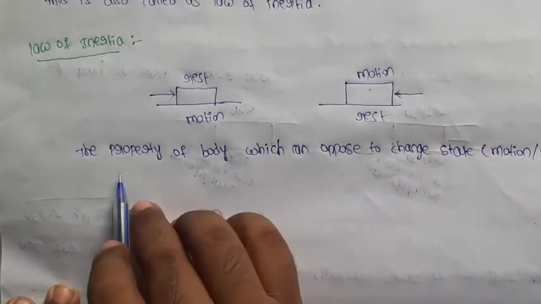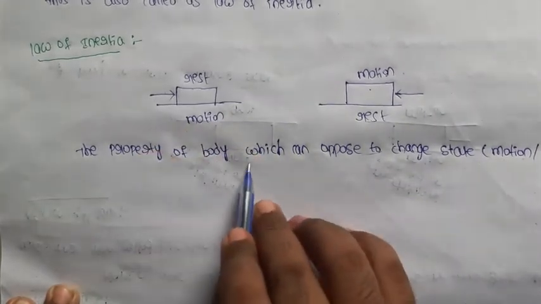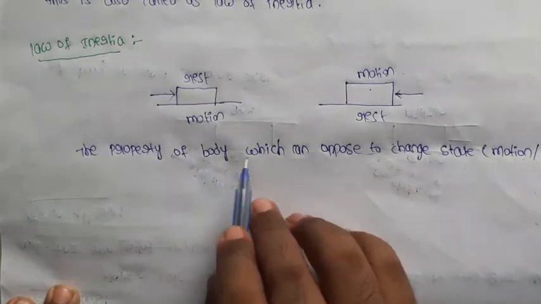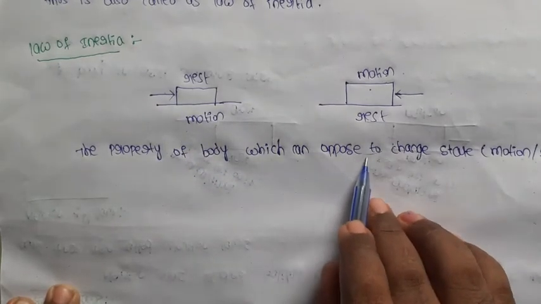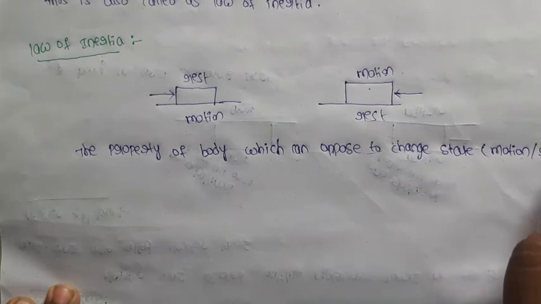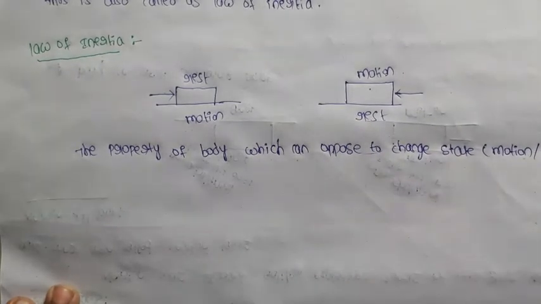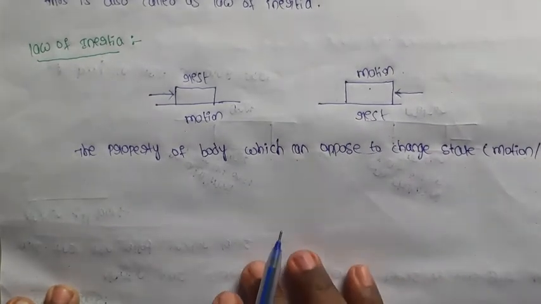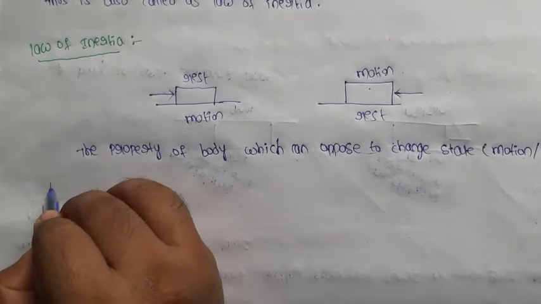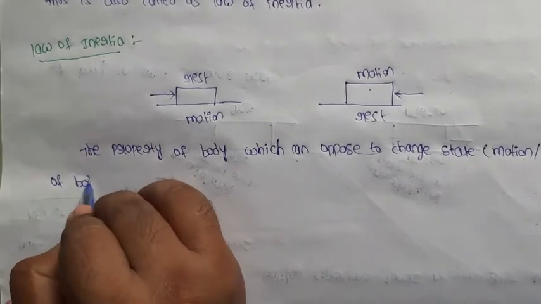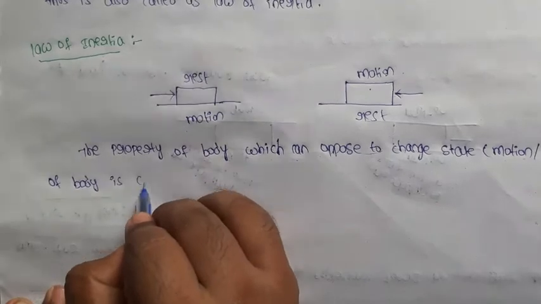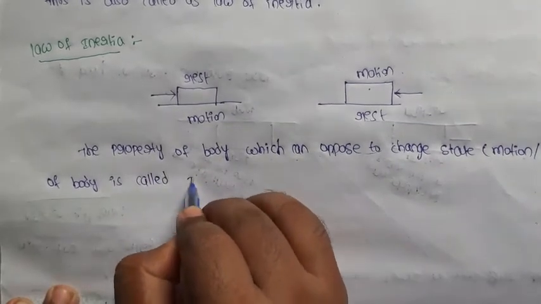Here force is what changes the state of the body. This opposition of a body to change in its motion is called inertia.